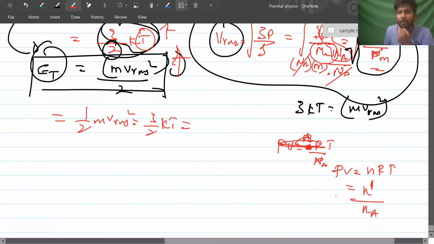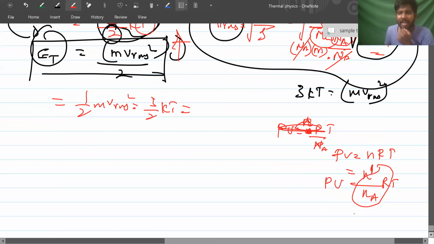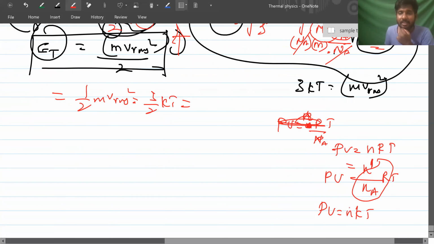PV is equal to N into R into T, and R by Na is k. Can I write it as PV is equal to N dash kT? N dash is the number of molecules, not moles.